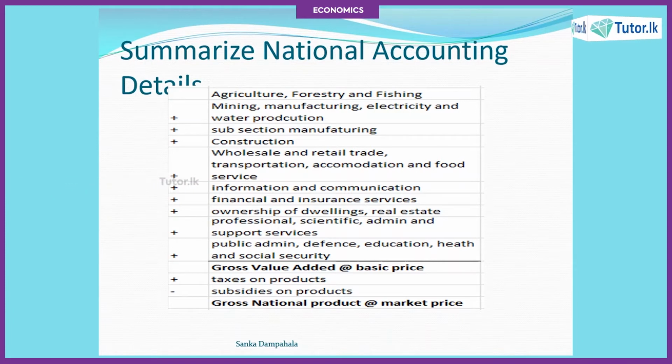And if you are asked to calculate the gross value added at basic price, you need to add the value of each and every industry.